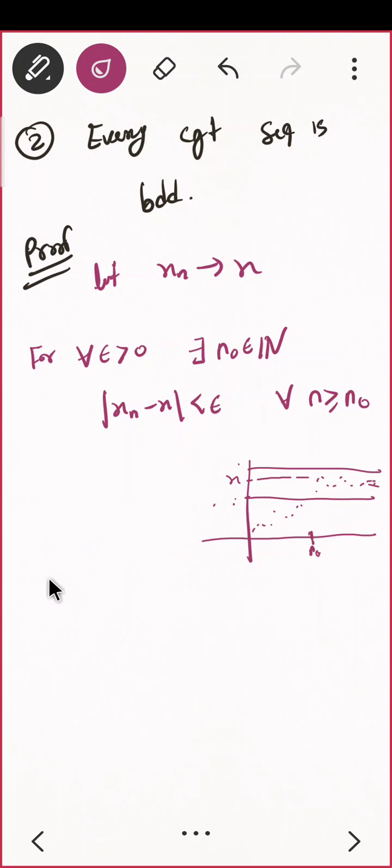I want to prove this sequence is bounded. That means I want mod xn to be less than something, correct? So how should I start? Can somebody write, consider mod xn? Can I relate it with something? I have been given mod of xn minus x is less than epsilon, correct? Can I relate this thing with this, and if yes, then how can I do that?